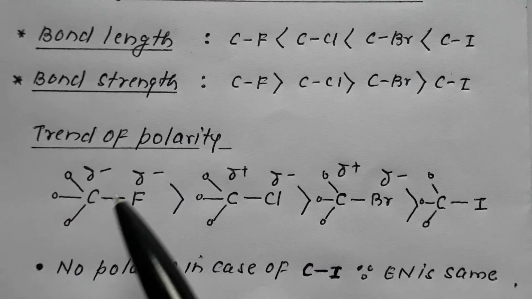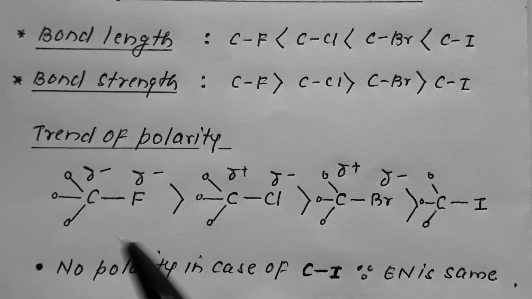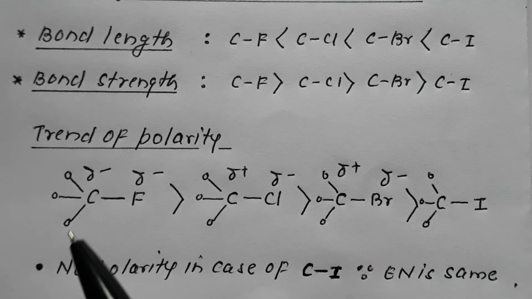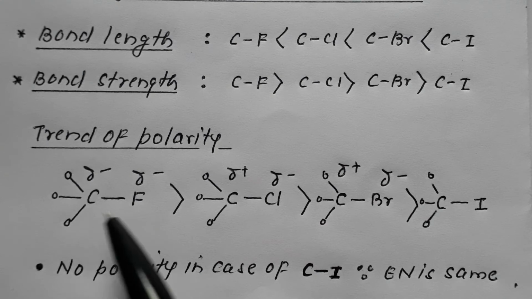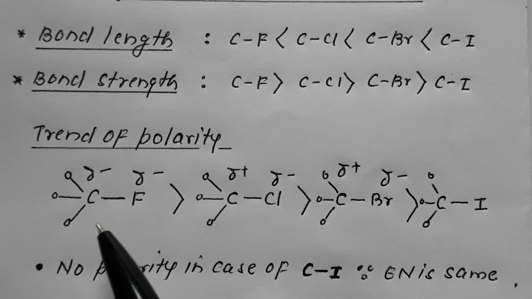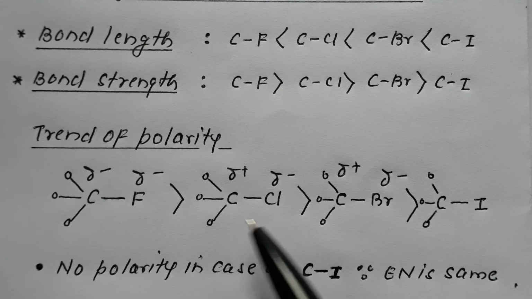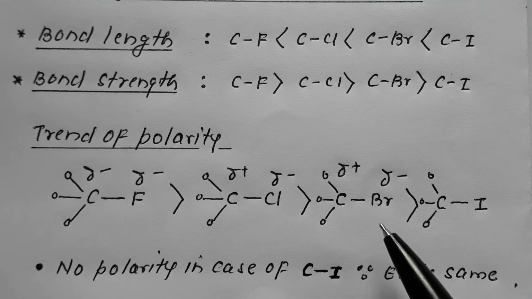So if we discuss the trend of the polarity, suppose CH3F, CH3Cl, CH3Br, CH3I, the difference in electronegativity between carbon and fluorine is highest. Difference in electronegativity is highest, therefore polarity is highest. In CH3F or RF in general, the polarity is highest. In CH3Cl, that is RCl, this polarity will be comparatively less. In RBr, CH3Br, it would be still less, and in case of CH3I, it would be least.